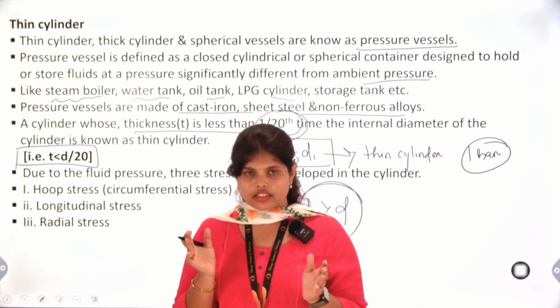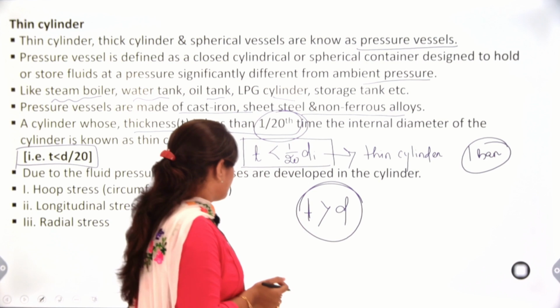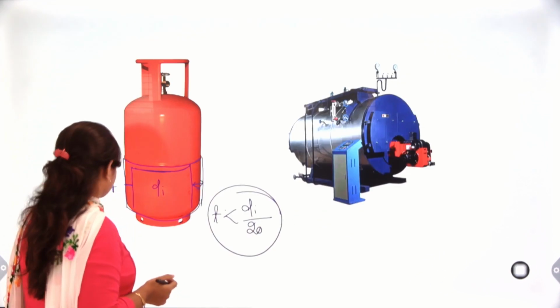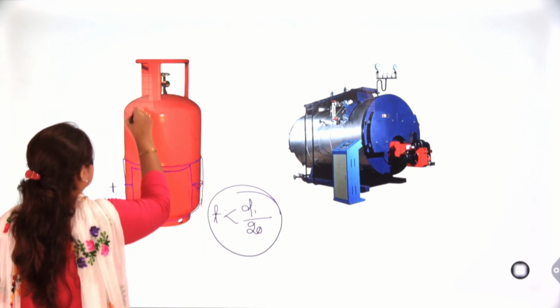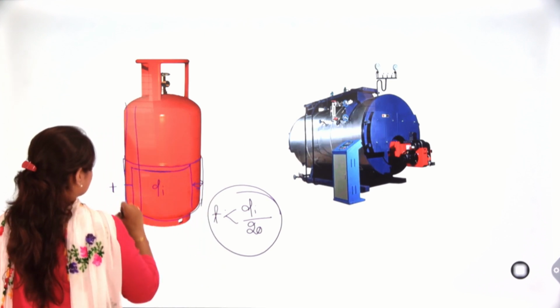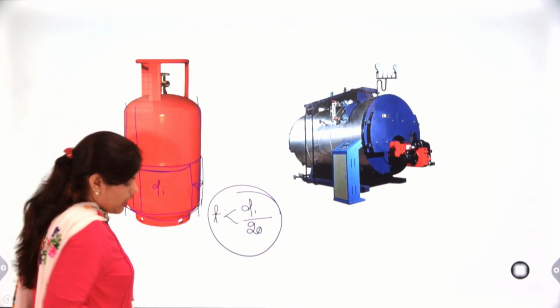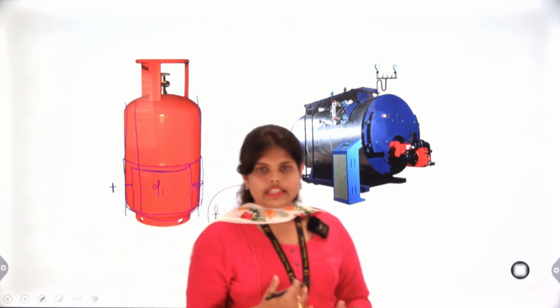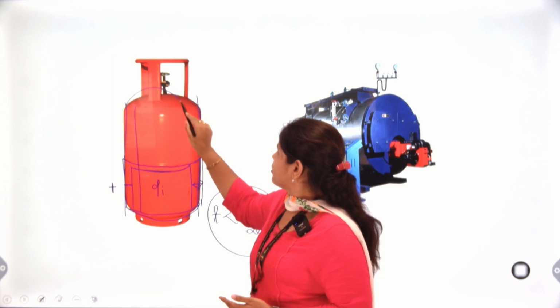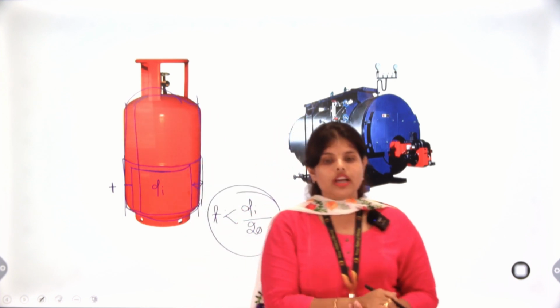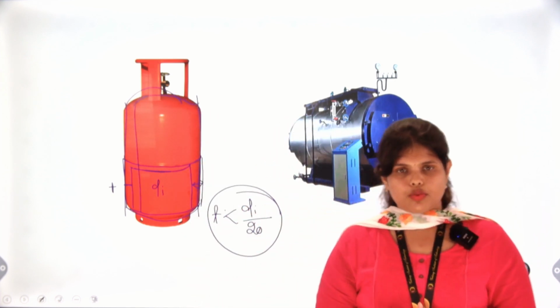The metallic what? Here we use the metal, and this metal also generates some resisting force. These metals also have some resistance force.